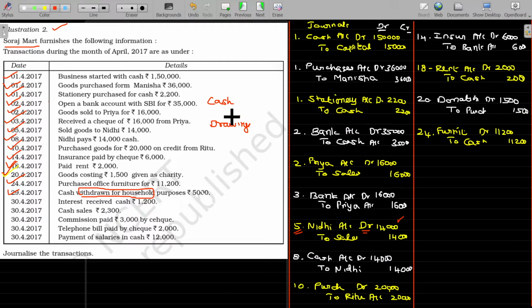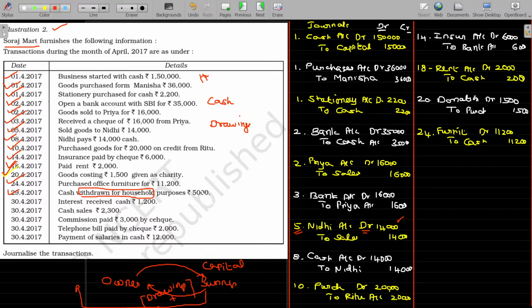Also, a special entry you have to keep in your mind. See, owner and business. Whenever money comes in from the owner, named as capital. Whenever money goes to the owner's account, that will be named as drawings. Is that okay? And whether the owner takes it or not, if the business makes any payment for the owner's purpose, that is also coming under drawings only.